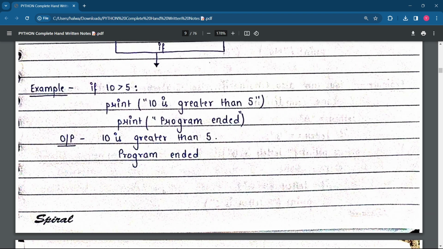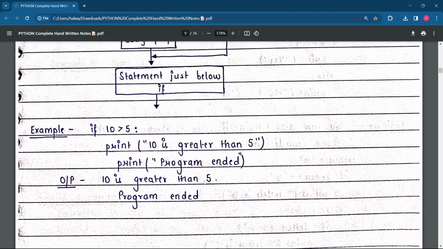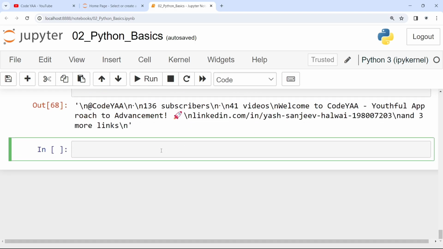See this last example, and we will stop here. I will also be writing this code. If 10 is greater than 5, print 10 is greater than 5, print program ended. If 10 is greater than 5, then this will be printed and the program will stop. So for today, just see if. We'll continue with if else, elif, nested if else, all things in the next video, a detailed video for the if else.